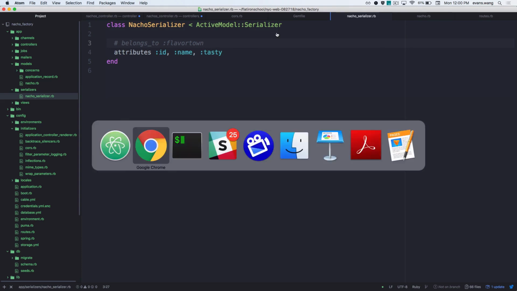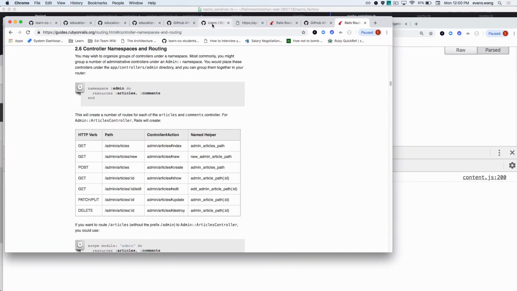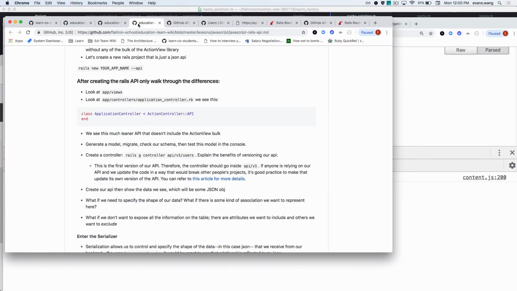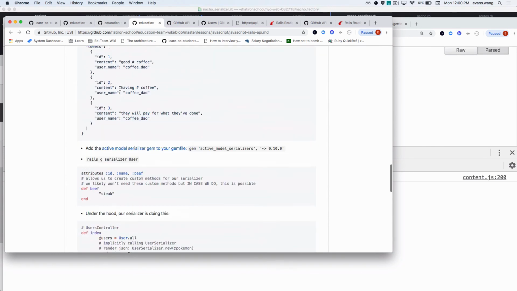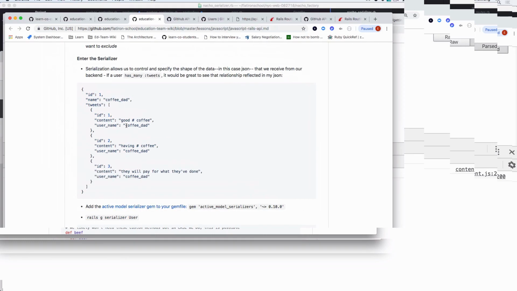What you will see, and I don't have time to do this, is you will start to see this coffee dad has many tweets. It starts to nest the object for you. Cool? Just like our test on Friday. Exactly.